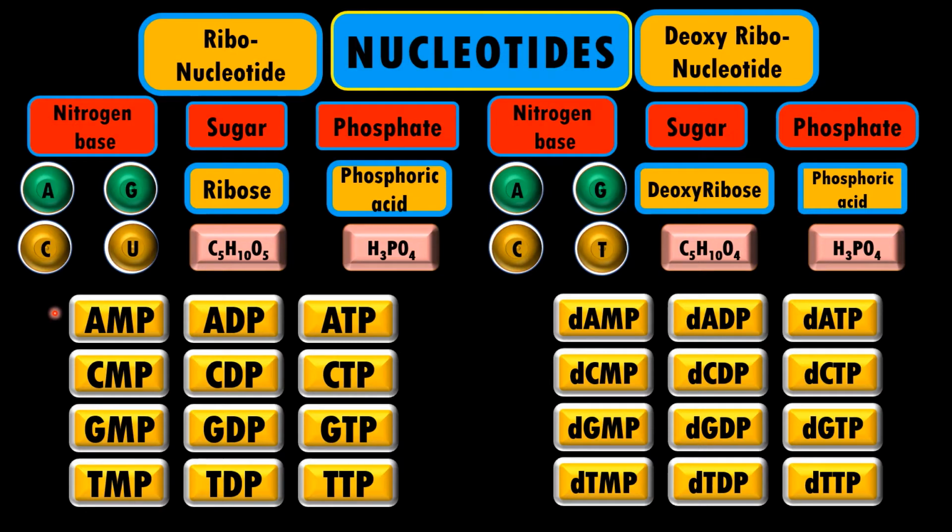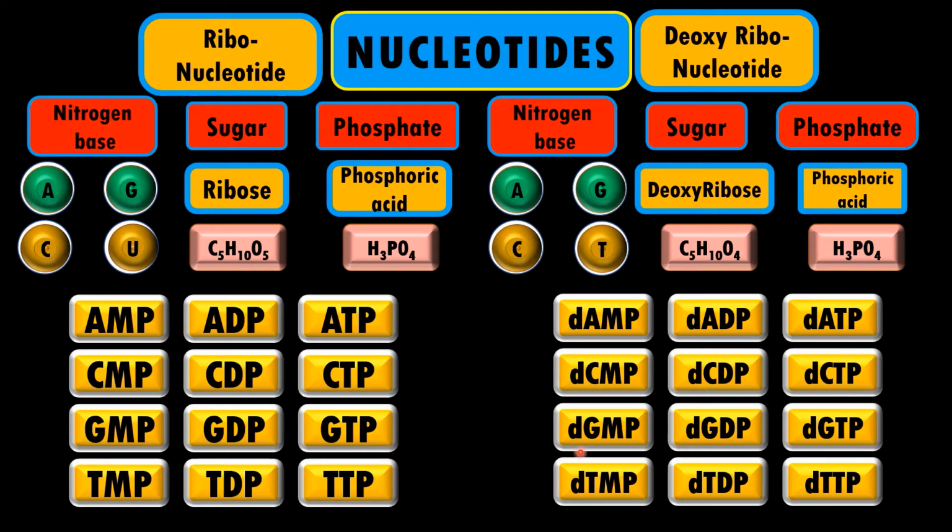Now these are the nucleotides of RNA and these are the nucleotides of DNA. Now students, we should know what are the full forms of these units. So here AMP stands for adenosine monophosphate, ADP adenosine diphosphate, ATP adenosine triphosphate. Now there is a prefix D attached to these compounds. So here dAMP stands for deoxyadenosine monophosphate, deoxyadenosine diphosphate, deoxyadenosine triphosphate. Now similarly, the second row is deoxycytidine monophosphate, deoxycytidine diphosphate, deoxycytidine triphosphate.